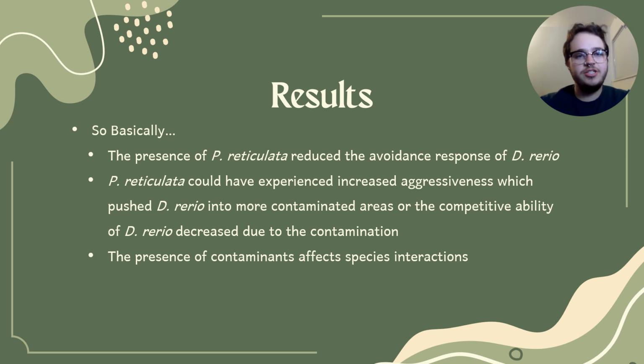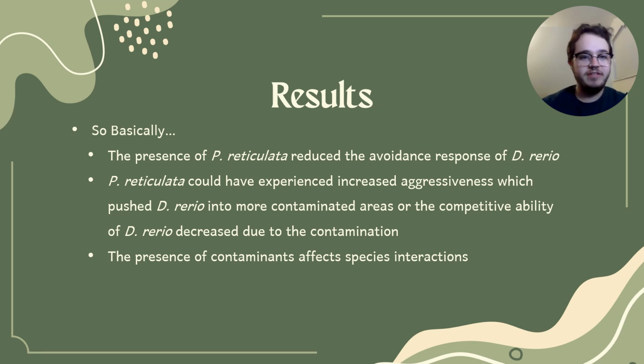So just to summarize the results, in the multispecific scenarios where there were no contaminants, the species generally distributed themselves randomly across the chambers, with the guppies aggregating together.